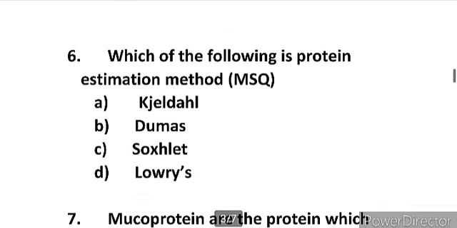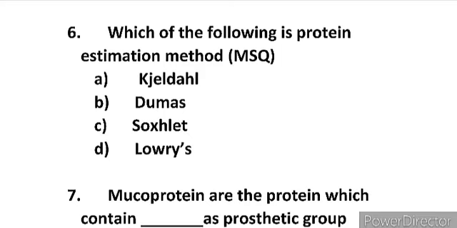Now moving to the next question. Next question is: which of the following is a protein estimation method? It is MSQ type, and the options given are A Gildan method, B Dumas method, C Soxhlet method and D Lowry's method.